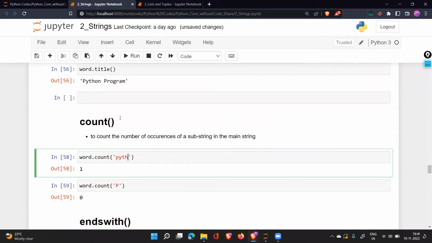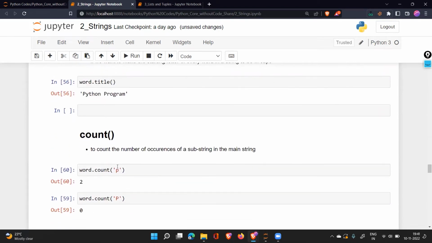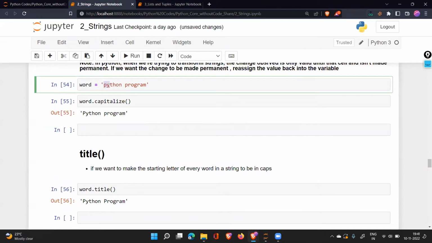If I write P now, the character P is present 2 times, the small p. As you can see, one is at the start and one is here. Now, if I write py, it is going to search for that py. How many times is py present? Py is present only 1 time, because if I go here, after p I have r. So this one will not be matched. Only this one is going to be matched because we have py.